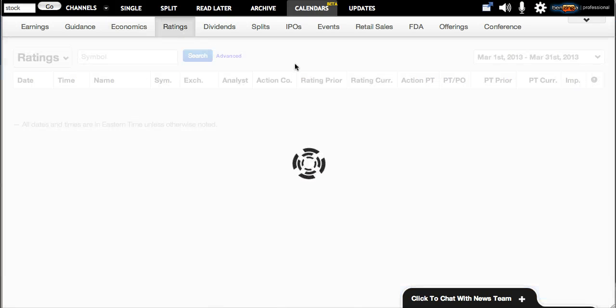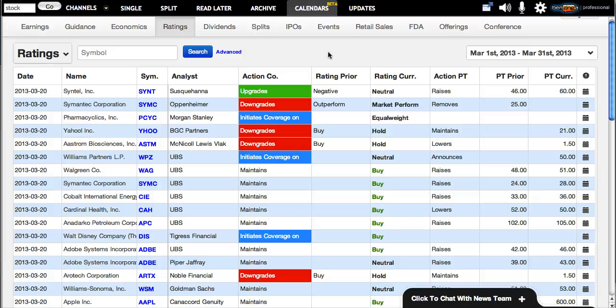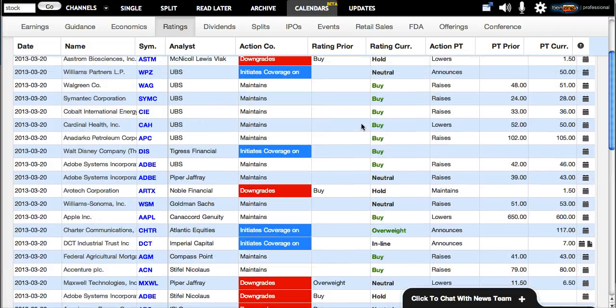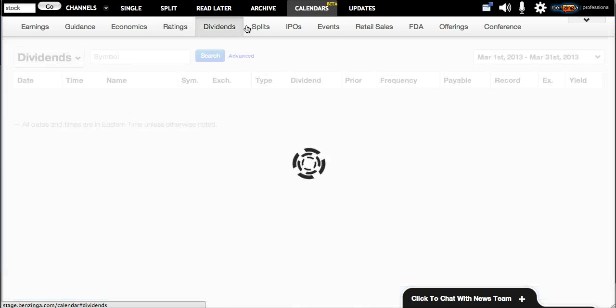The ratings tab, our ratings tab is really cool. We actually have over 85 relationships with research banks that allow us to repurpose their reports. So we get a lot of really great data in here, and our desk gets in around 4 in the morning Eastern time to start producing all of this coverage for our traders. As you can see on the right, sometimes we'll have a second tab here that will allow you to dig deeper into more coverage, so you can read the full story or the full report on that coverage for that ratings update.